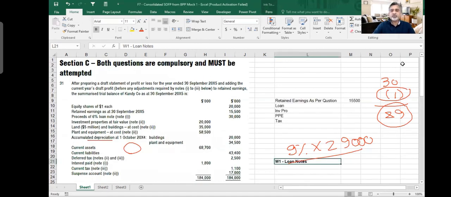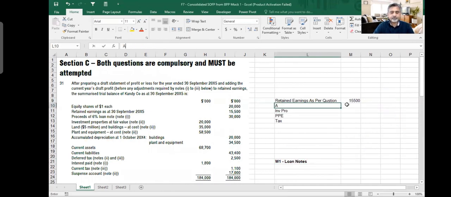So what I would do is add back the issue cost of the loan note. This is my first adjustment. I will simply add back 1 million. I don't need to do anything else here. For this working, it is 1 million you need to add back. Then what else is there?